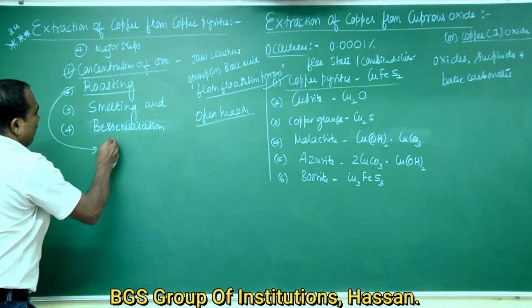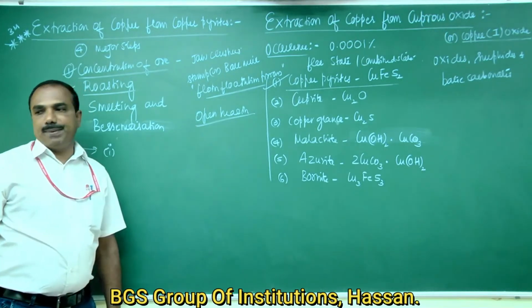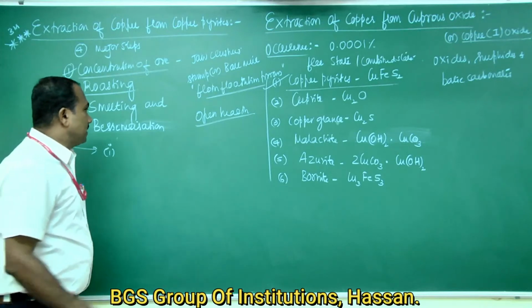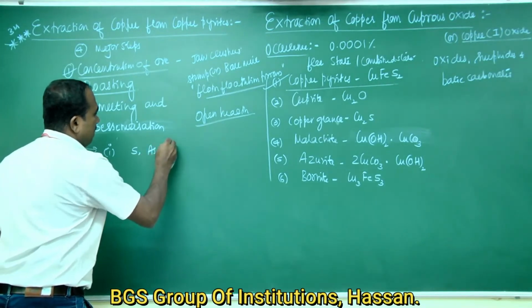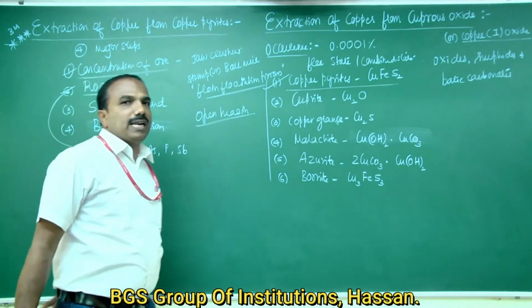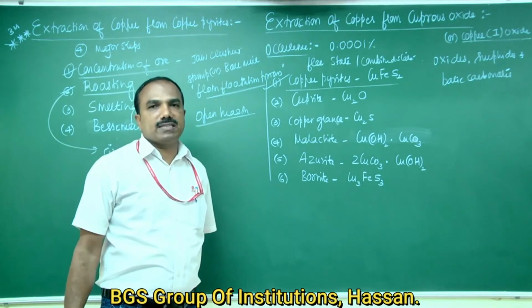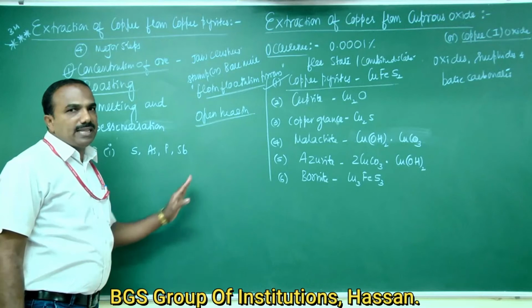So what are the following chemical changes that take place? First one, the impurities such as sulfur, arsenic, phosphorus, antimony are oxidized into their respective volatile oxides, and they are removed.